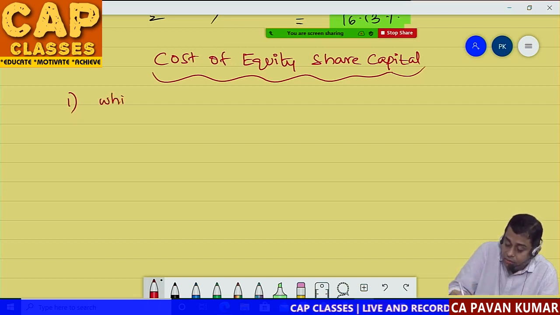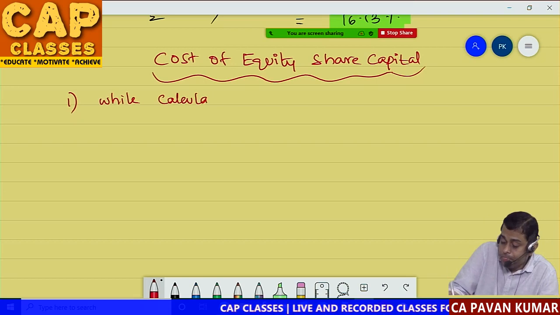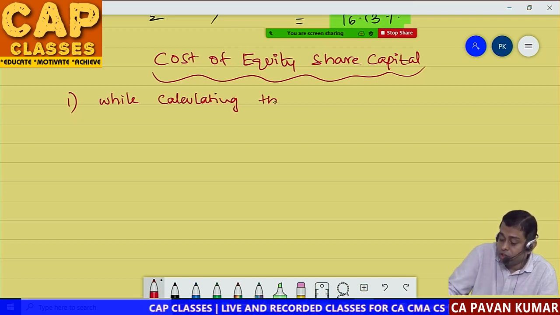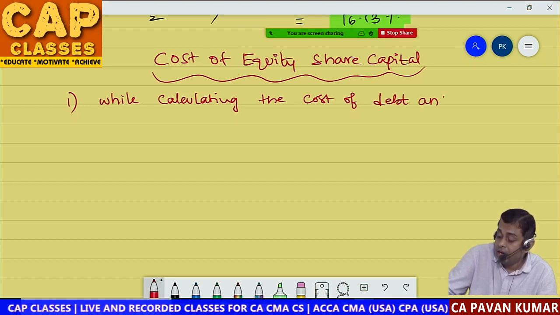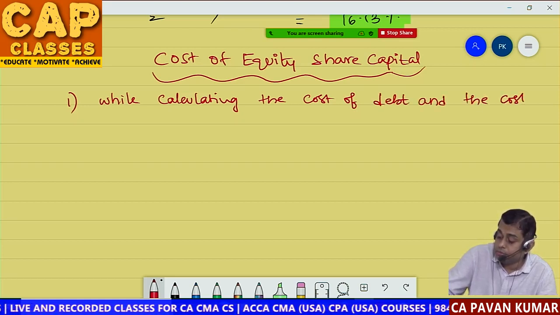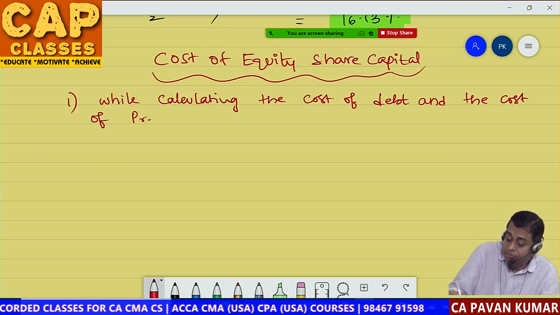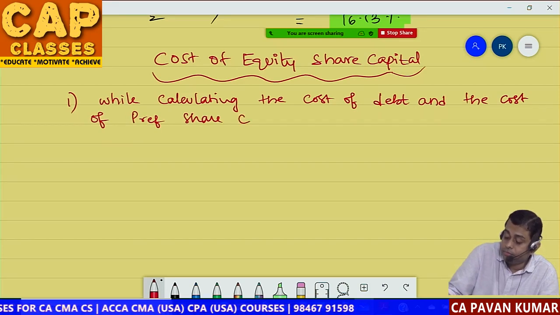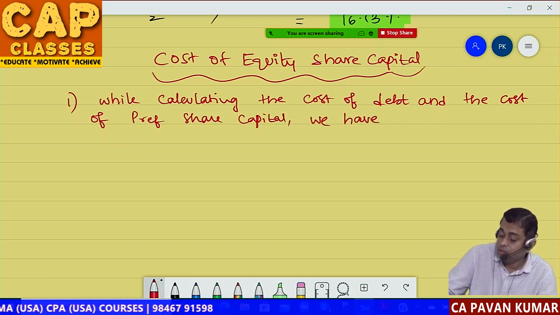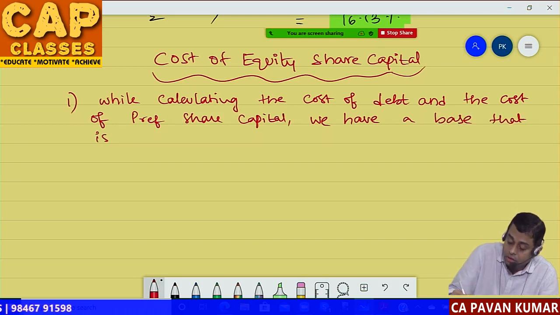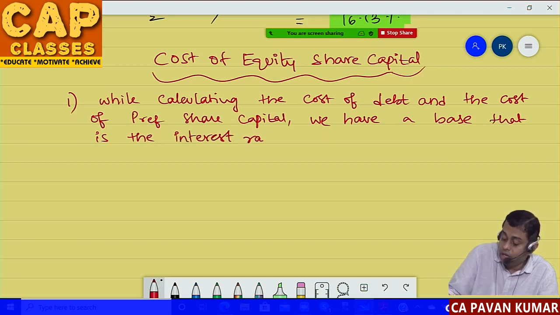While calculating the cost of debt and the cost of preference share capital, we have a base, that is the interest rate and dividend rate.